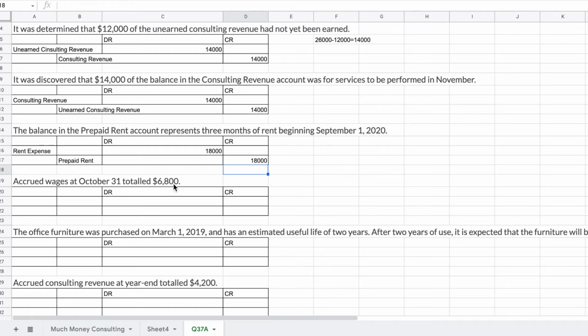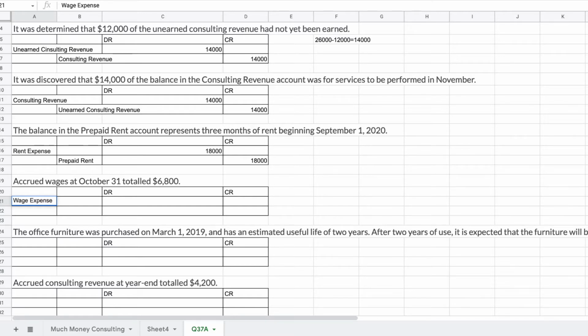Okay. Accrued wages at October 31st totaled $6,800. So we really need to reflect the fact that money is owed to people that hasn't been paid out yet. So effectively, this has to be an expense. So we need to go to wage expense. Let's debit that.